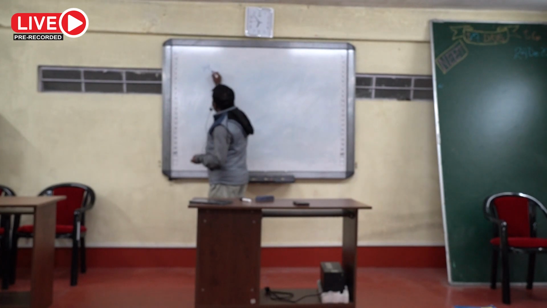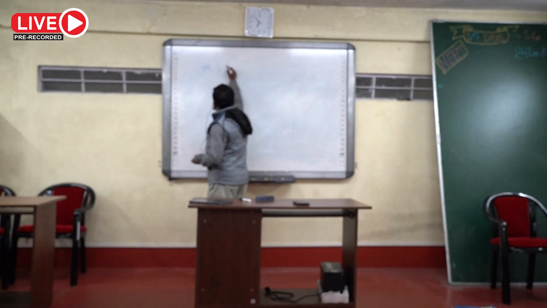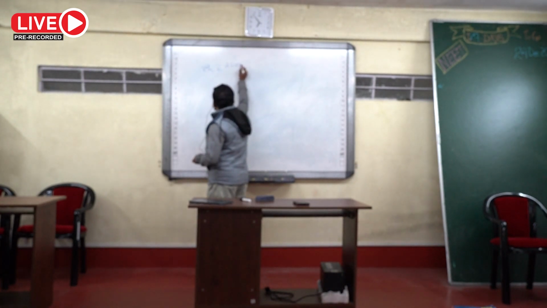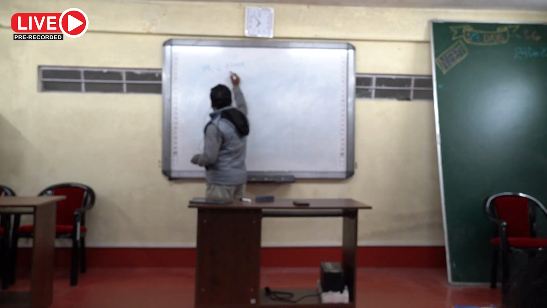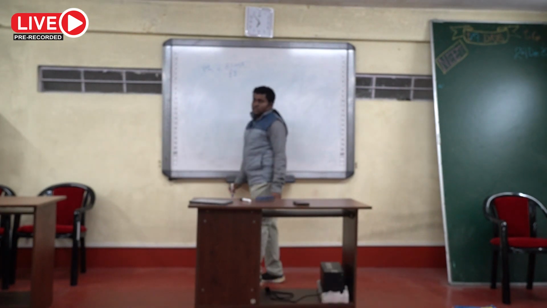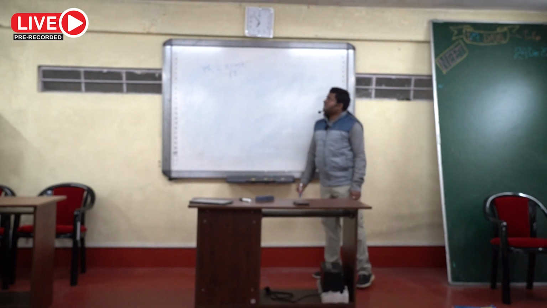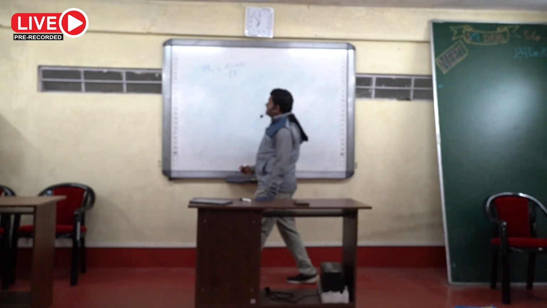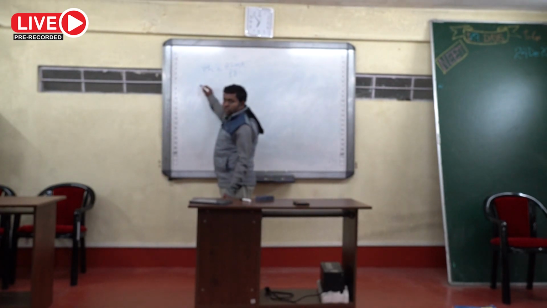This is the Jurin's law for capillary rise, h equals 2S cos theta by rho g. Okay. So from that you can solve. I can write here that both capillary has the same radius.